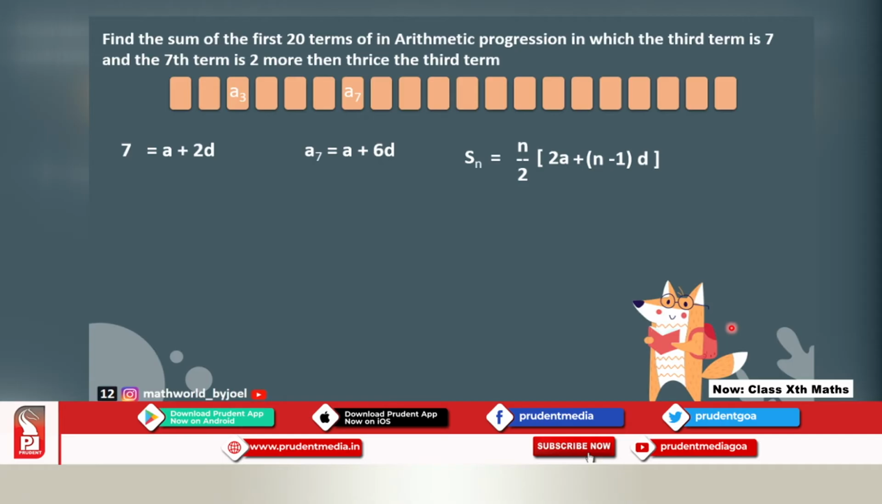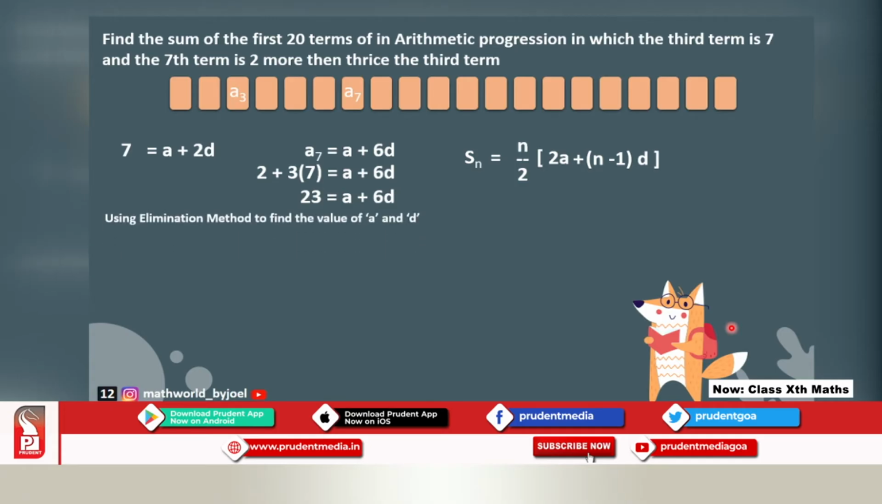So, whatever answer that you are getting for the third term, it is 3 times that. So, that is how 2 more will become 2 plus 3 times the third term. Third term was 7, right. So, 3 multiplied by 7 is equal to A plus 6D as it is. So, all I will do now is solve that. So, 3 multiplied by 7 will give me 21. 21 plus 2 will become 23 is equal to A plus 6D.